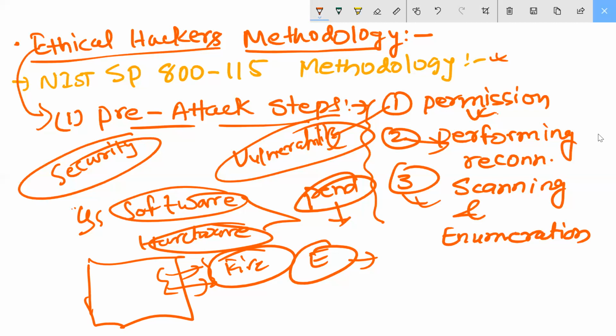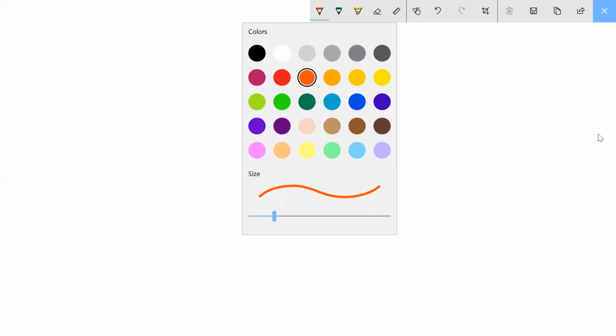Next I'm coming here. The risk level is there. Then after that we are coming here, that is called the risk level points. What is the risk level here? After the pre-attack step, the risk level is gaining access. If you reach there, gaining access.